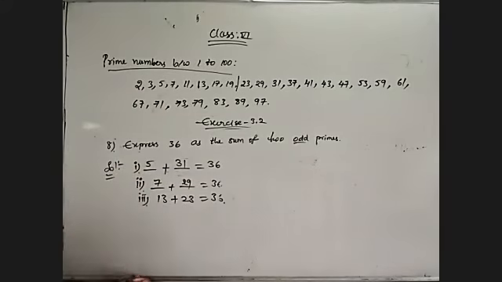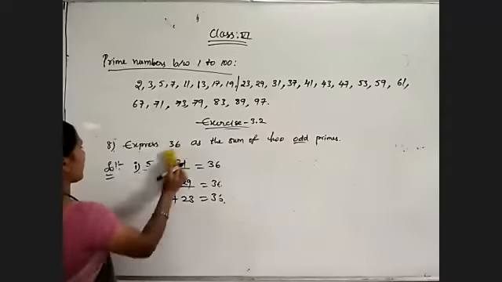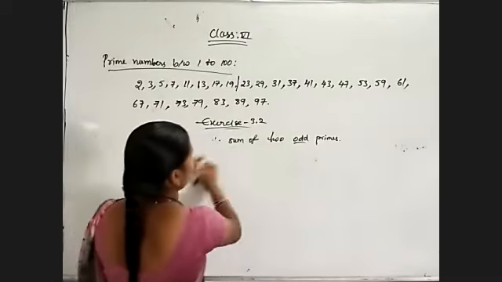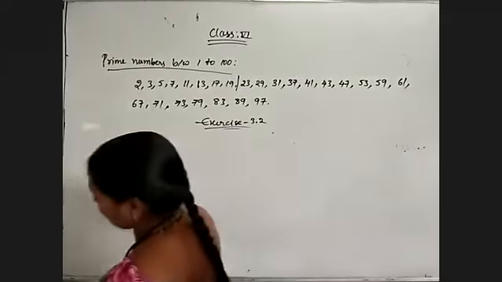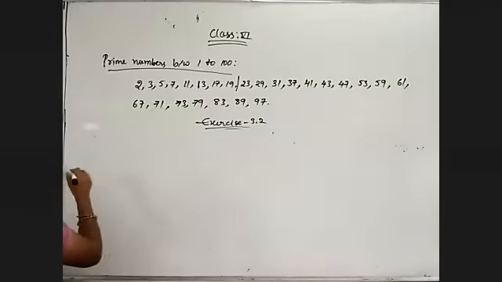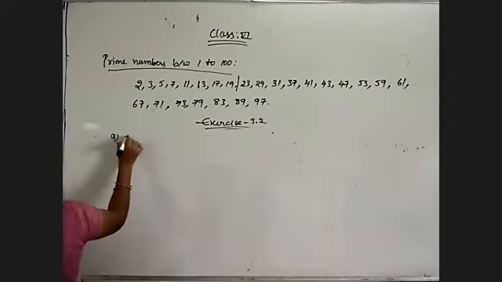Now coming to the next question. Write 7 consecutive composite numbers.